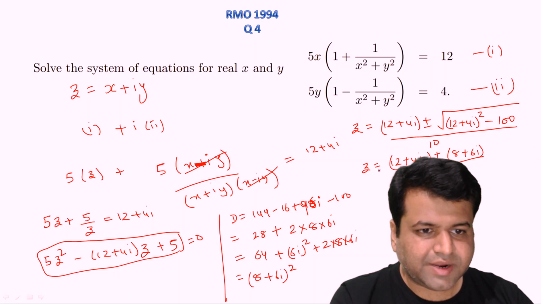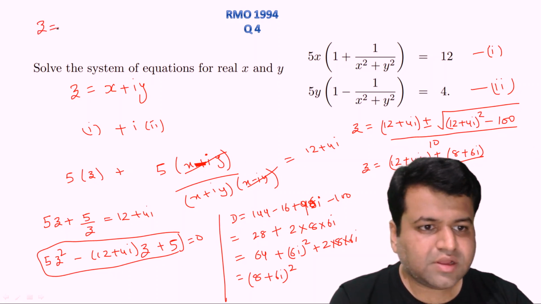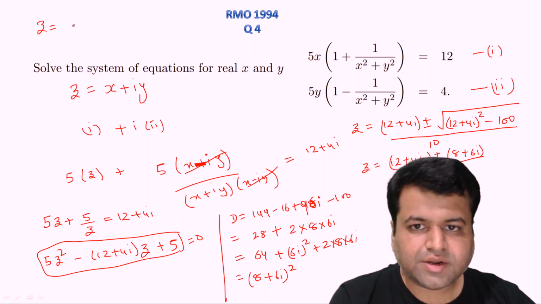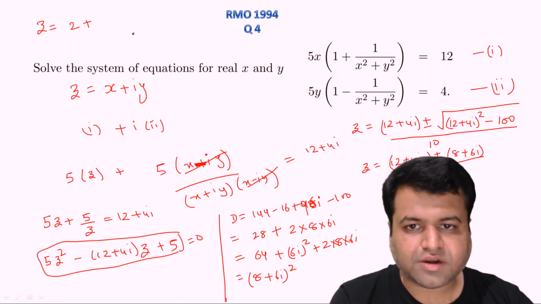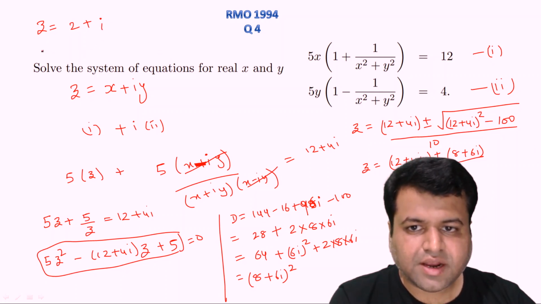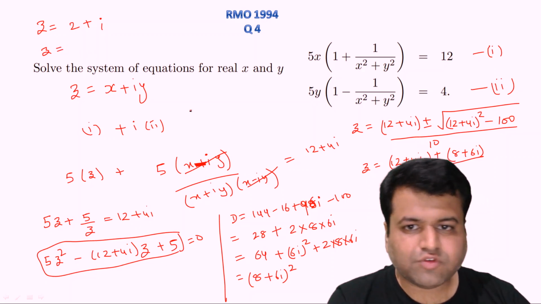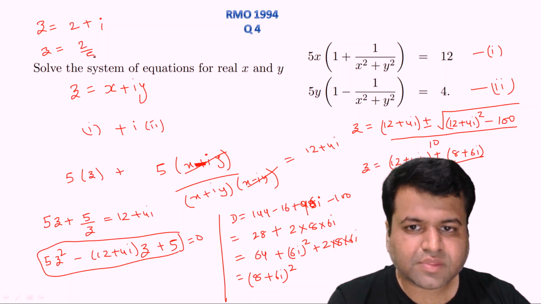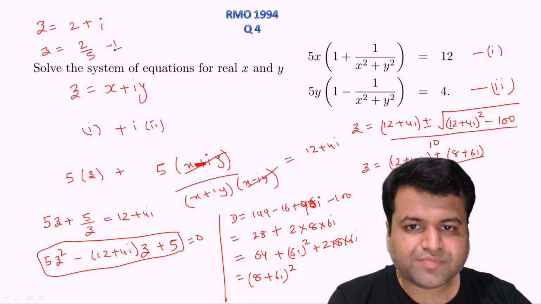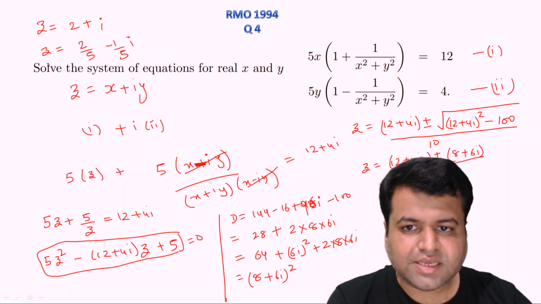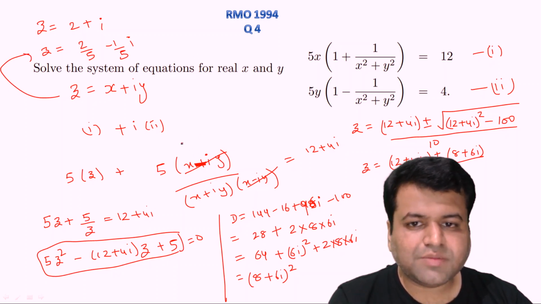So by taking the plus sign, we will get z as 12 plus 8, 20, 20 upon 10, 2, plus 4 plus 6, 10, 10 upon 10, 1, that is 2 plus iota, right? And by considering the minus sign, what we will get? We will get 12 minus 8, 4, 4 upon 10, that is 2 by 5, and 4 minus 6, minus 2 upon 5, minus 1 by 5 iota, right? And these are clearly x plus iota y.